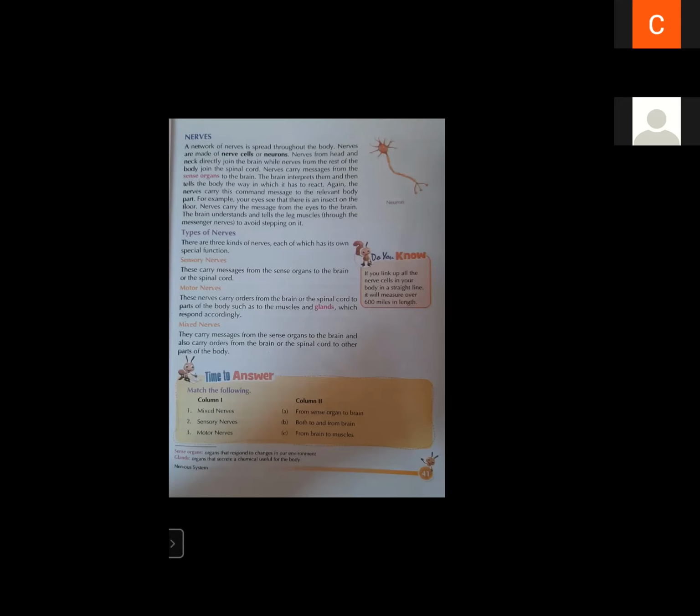So first are the sensory nerves. They take the message and send that message to the brain. Second is the motor nerve. Motor nerve will take the order from the brain or from the spinal cord and send that order to the different parts of the body.